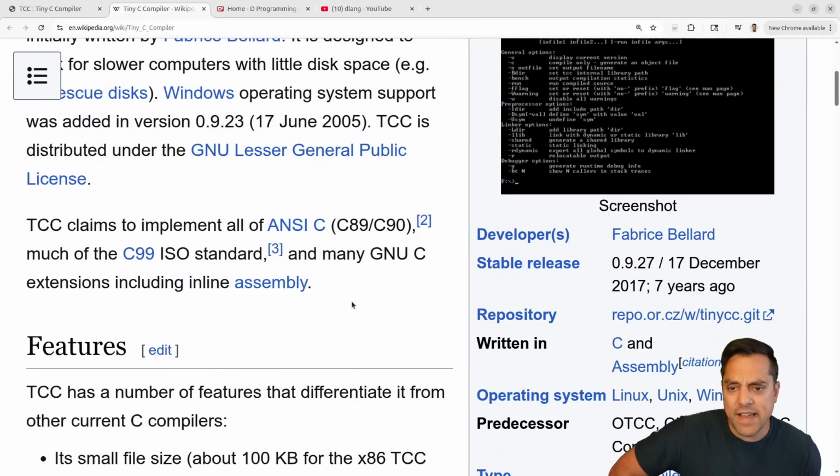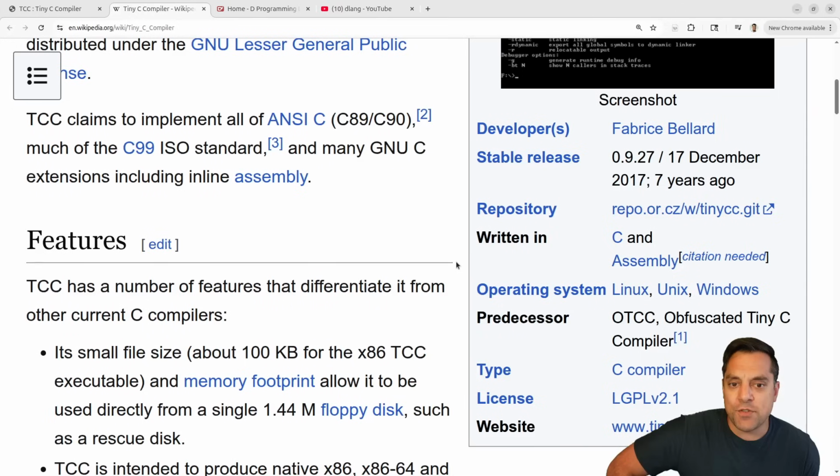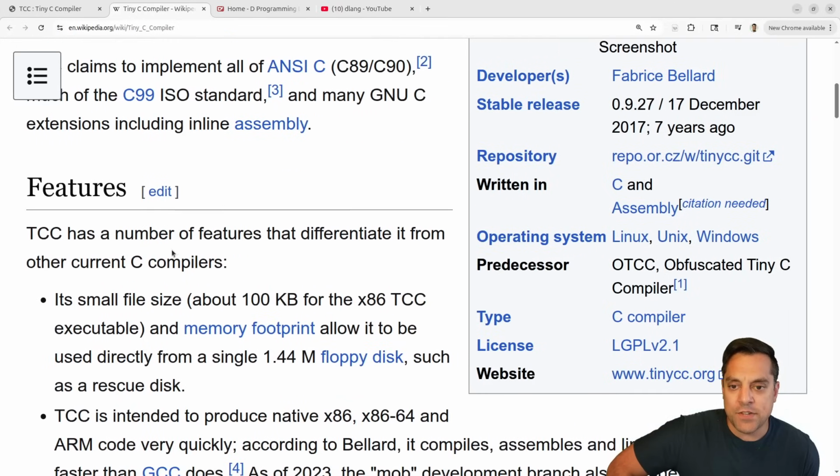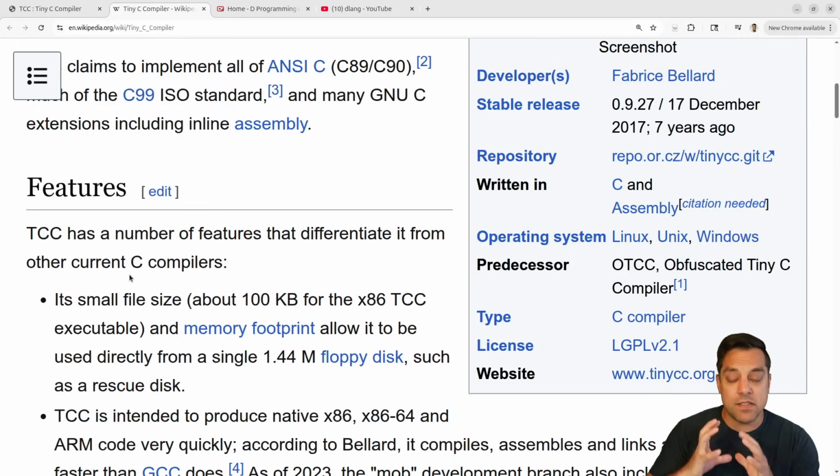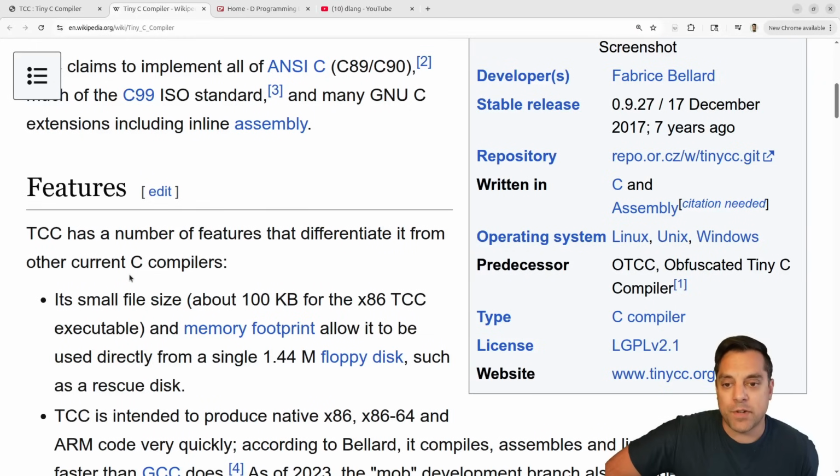So it is one of the advantages of the C programming language being this small, tiny programming language that you can create compilers, I shouldn't say easily, but relatively easily, to implement a subset of all the features. Now, C has a lot of different unofficial extensions that you'll find in GCC and so on. But anyways, C is a nice language in the sense that it is small, and as I tell folks, it lets you think about data and memory, which is ultimately what a computer is. Because it's small, it doesn't have all the bells and whistles of other programming languages, but some people like that. It keeps things simple, and you can just focus on the problem you're trying to solve.